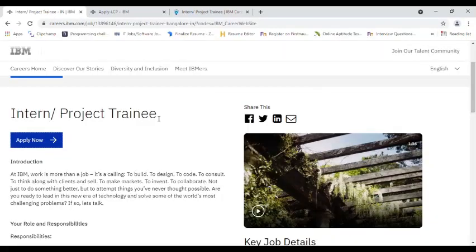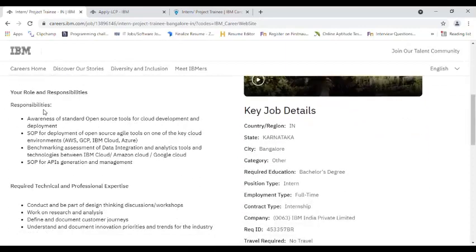So IBM is hiring interns for the project trainee role. Your responsibilities after getting selected will be: you should have an awareness of standard open source tools for cloud development and deployment. You need to provide SOP for deployment of open source agile tools on one of the key cloud environments like AWS, GCP, IBM Cloud or Microsoft Azure. You need to provide a benchmarking assessment of data integration and analytic tools and technologies between IBM Cloud, Amazon Cloud or Google Cloud. You need to provide SOP for APIs generation and management.